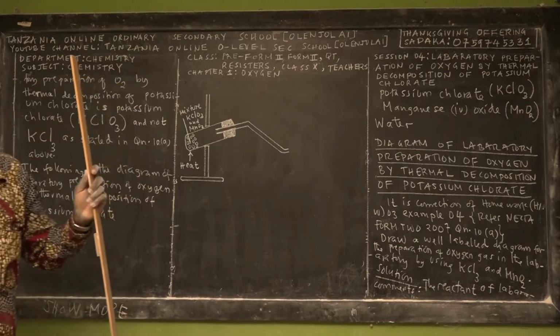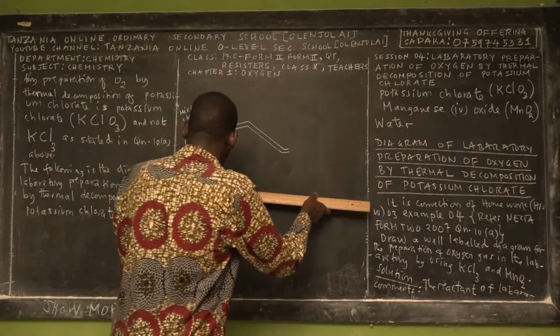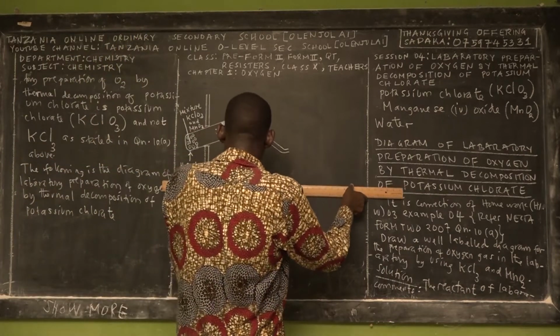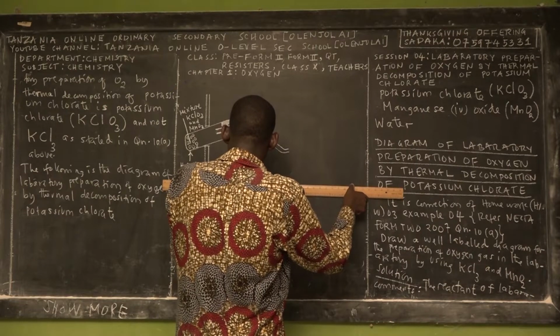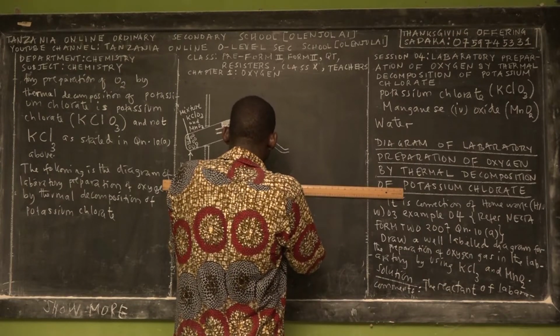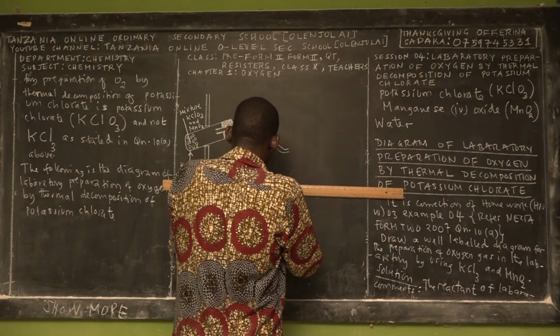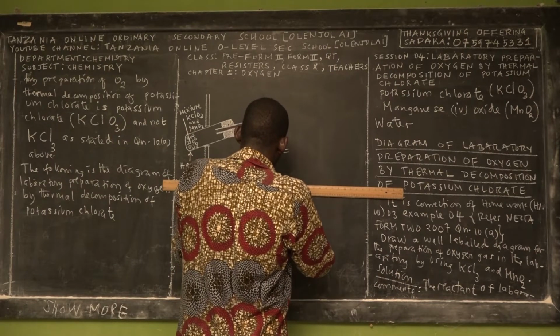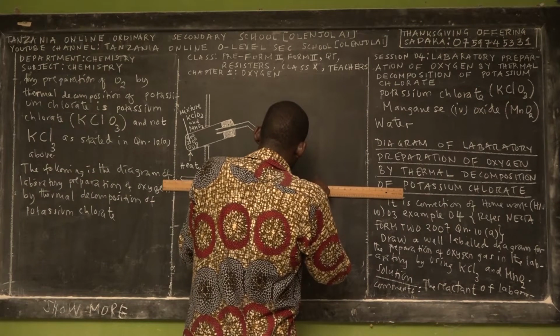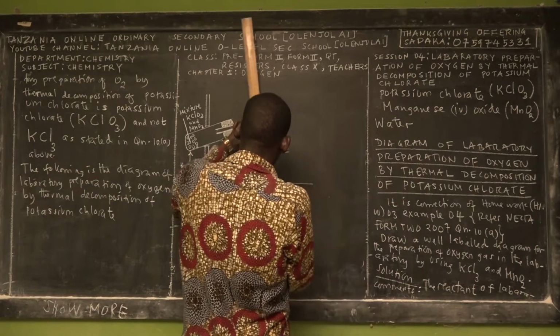So then we have what? We have a water trough. So we have a water trough here. So this is the water trough.